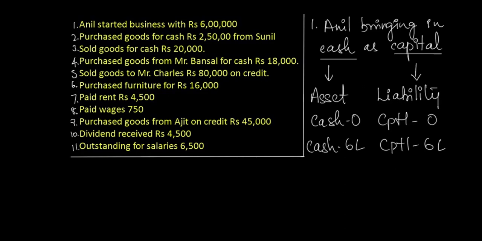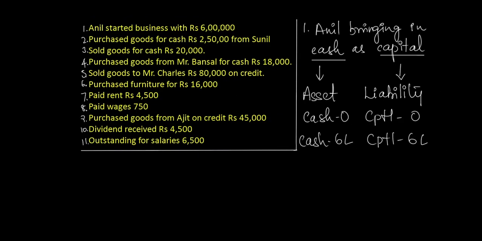Likewise, there is a liability aspect as well. The amount which he has brought in as capital, that is rupees 6 lakhs, is liability to the firm, because the firm at some point of time in future has to return that much amount to Anil. Liability which was 0 earlier has now increased to rupees 6 lakhs.